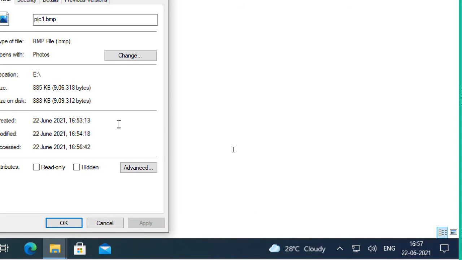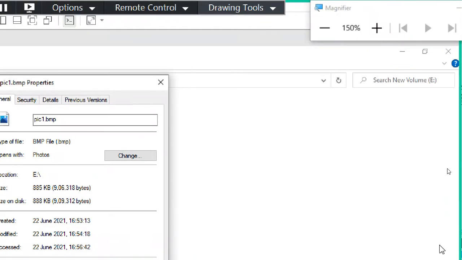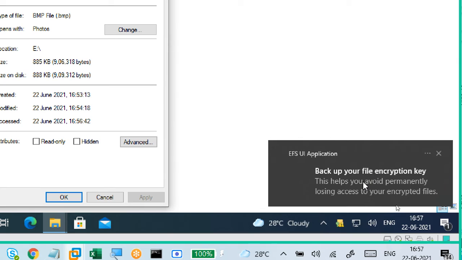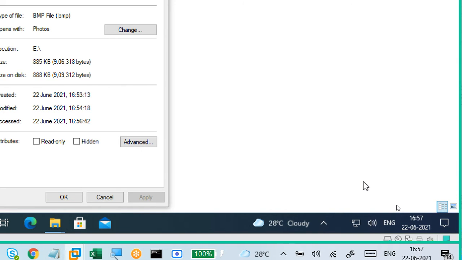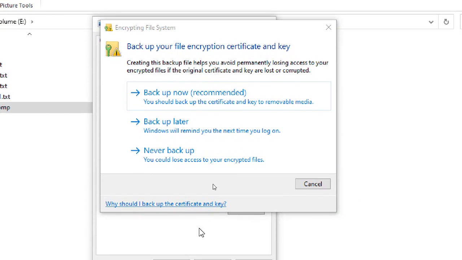Where is the notification? Yeah, we got that one. If you see at the bottom, this is the icon, or usually it shows a notification. Otherwise, click here, no problem. Yeah, we got a notification here. Click on this one. Now it is showing: back up your encryption certificate and keys. Creating this backup file helps you avoid permanently losing data in your encrypted files if the original certificate and keys are lost or corrupted.